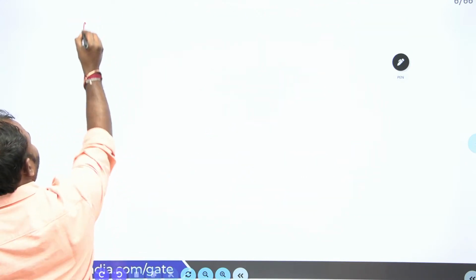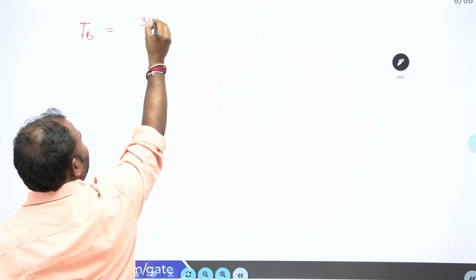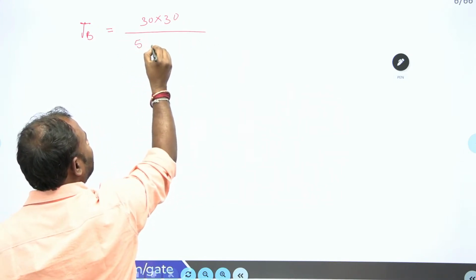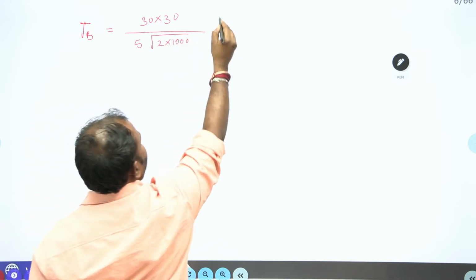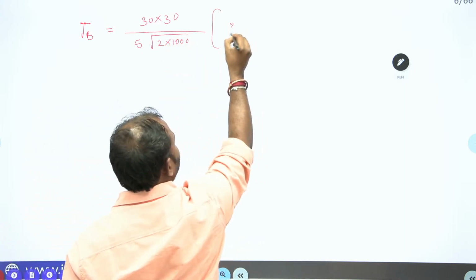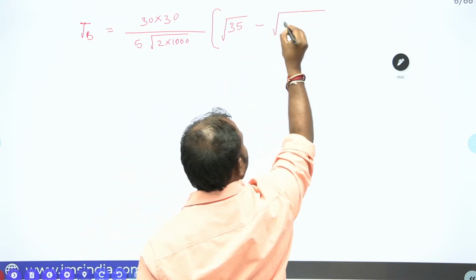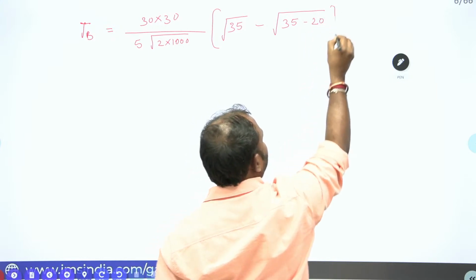Now TB is equal to AM, 30 by 30, and AG, 5, and root 2G, 2 into 1000, into HT. Total available head is 35, under root, 35 minus the height of the mold, 20, isn't it, guys?